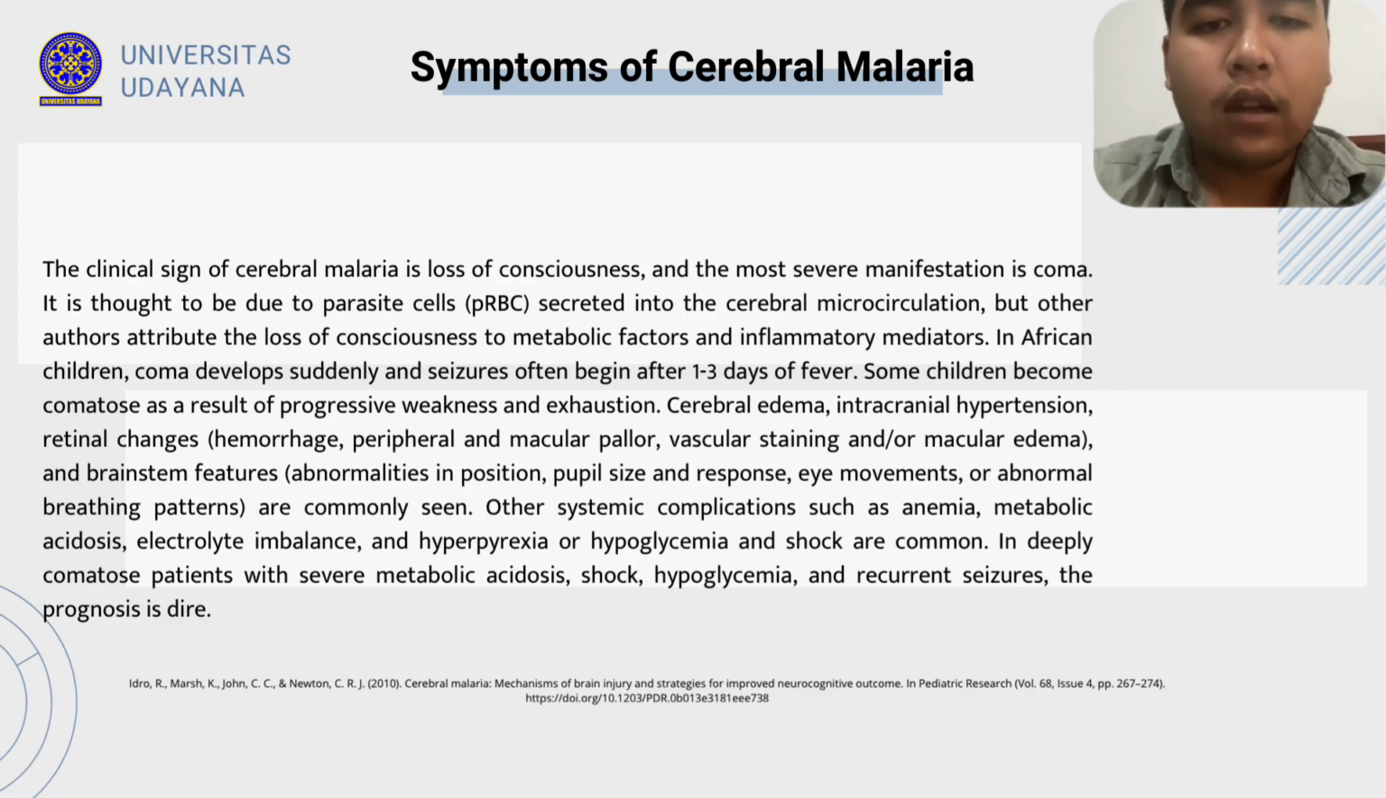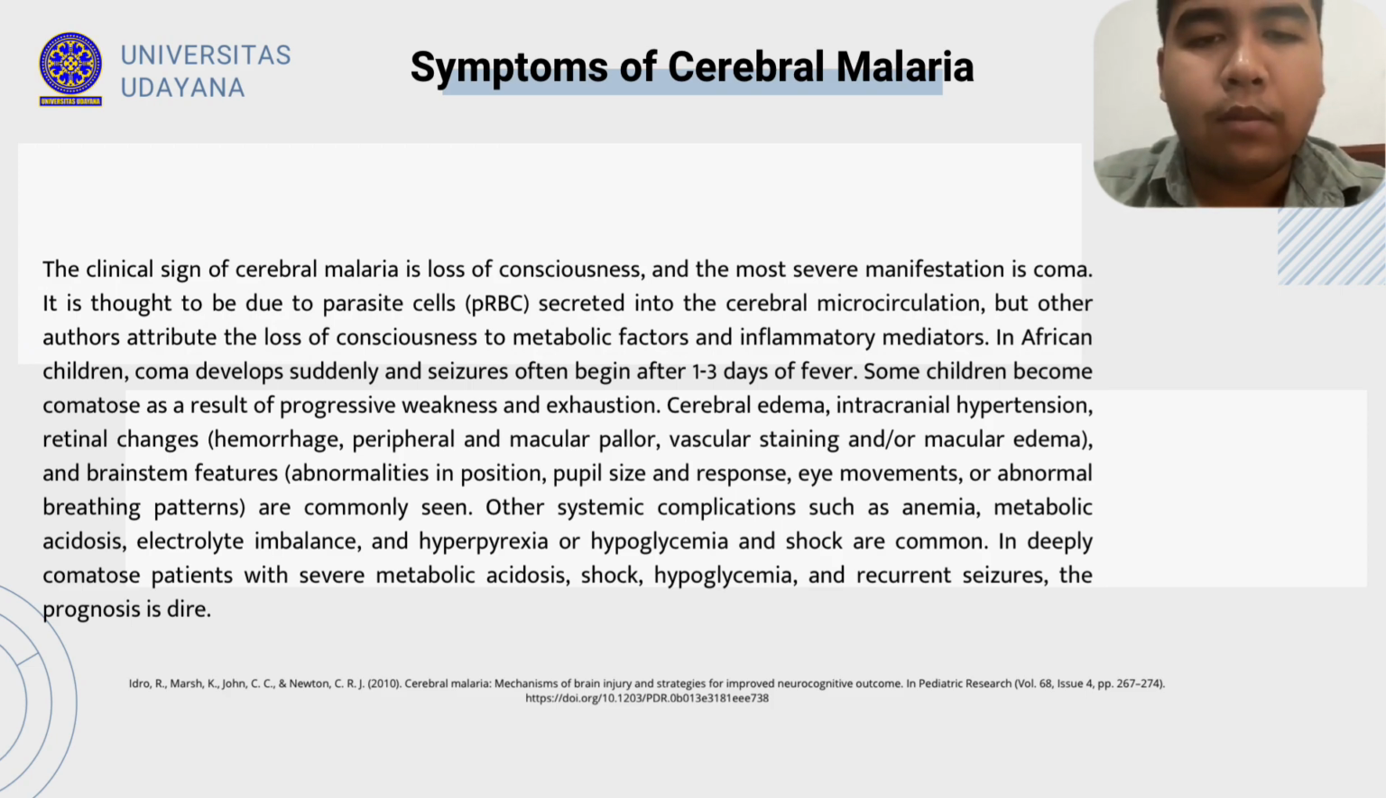The clinical sign of cerebral malaria is loss of consciousness, and the most severe manifestation is coma. It is thought to be due to parasitized red blood cells, or PRBC, sequestered in the cerebral microcirculation, but other authors attribute the loss of consciousness to metabolic factors and inflammatory mediators. In African children, coma develops suddenly and seizures often begin after 1 to 3 days of fever. Some children become comatose as a result of progressive weakness and exhaustion.